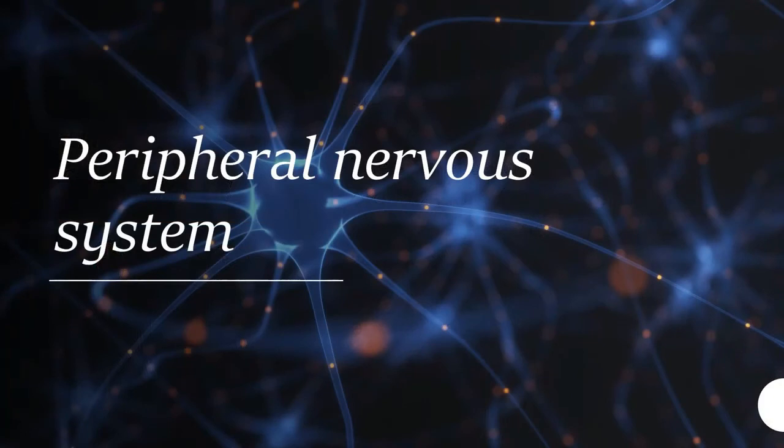Earlier I explained that our nervous system is composed of two main systems, the central nervous system and the peripheral nervous system. So from here onwards I have discussed with you all things about the central nervous system. Now I am going to start to discuss with you about the peripheral nervous system.